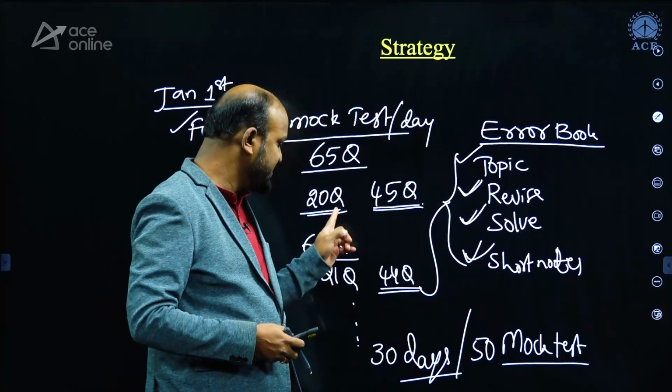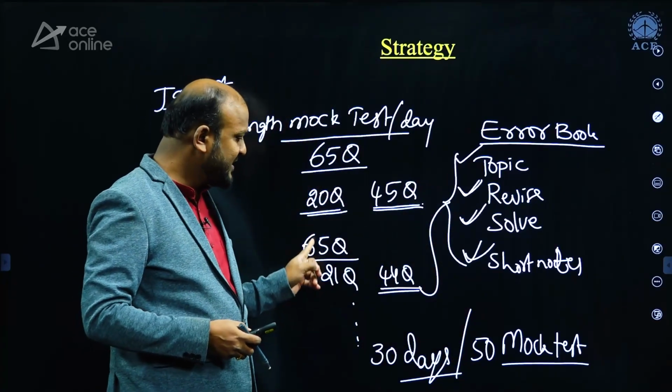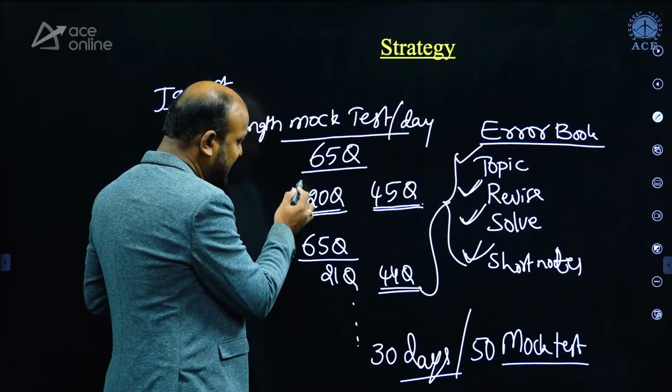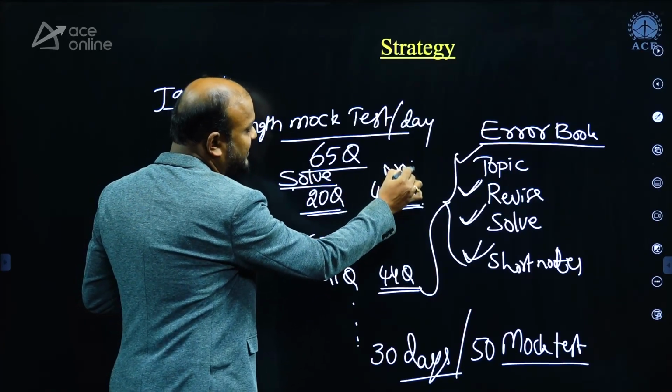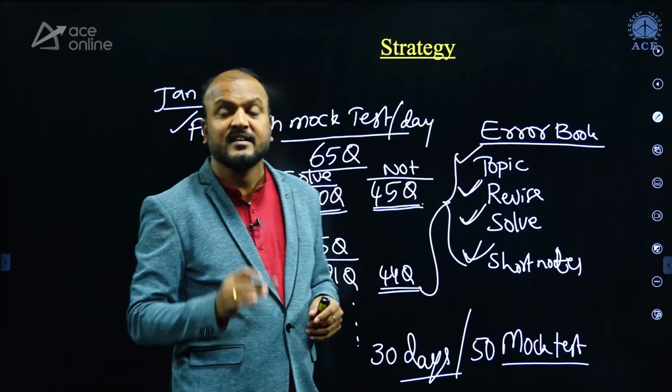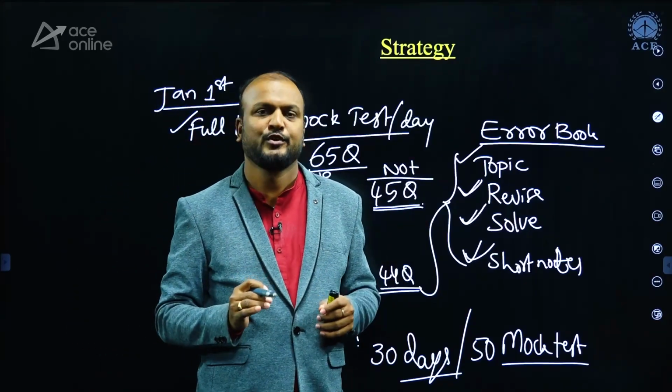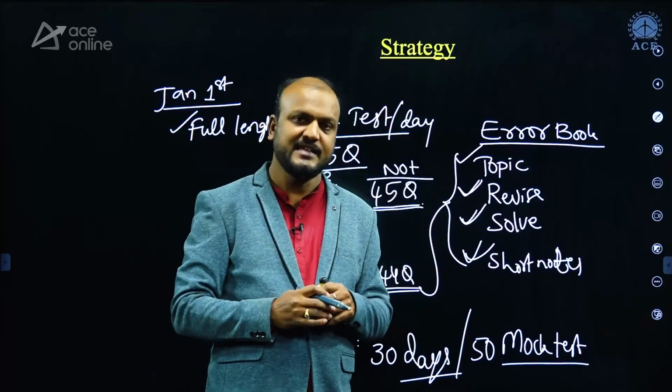The number of questions you are able to solve will increase and the number you are not able to solve will decrease. That gives you the motivation to crack GATE 2025 easily.